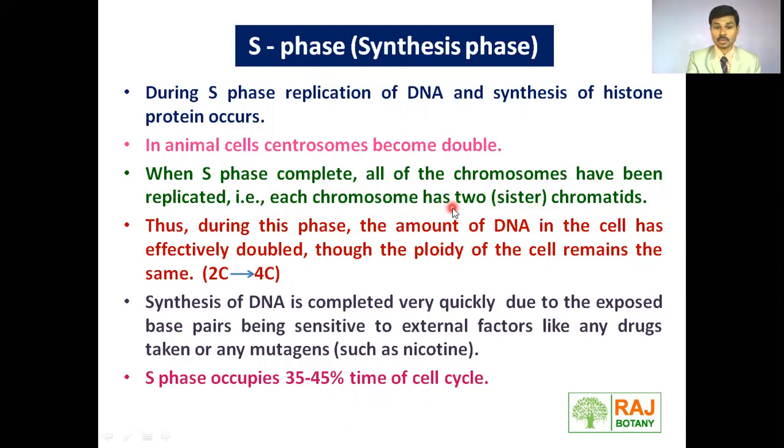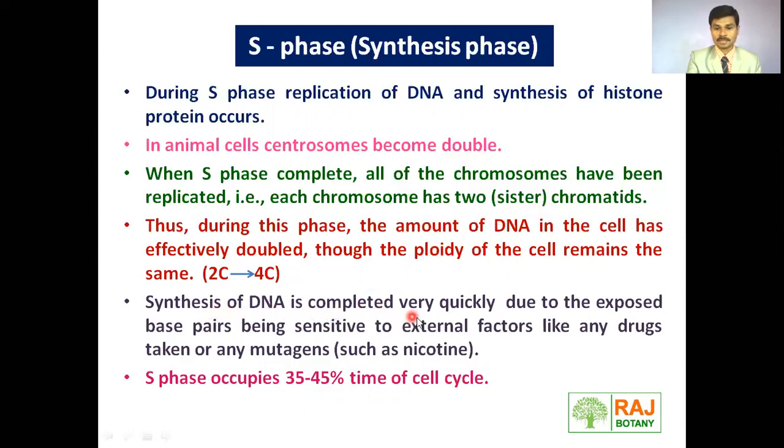Remember, only the DNA content gets double. That's why 2C. C means concentration, DNA concentration. Only the DNA concentration gets double, but the ploidy level remains constant. The amount of DNA in the cell effectively doubles, and chromosomes appear in the form of sister chromatids.